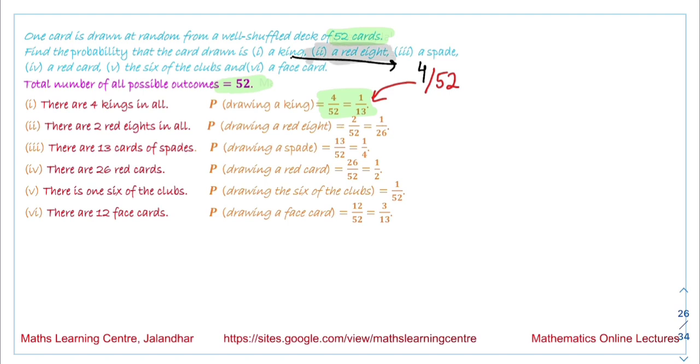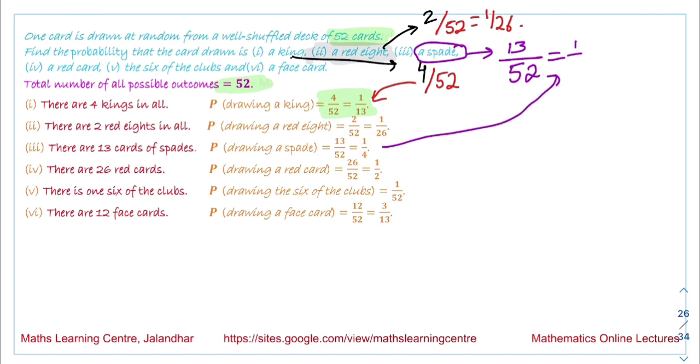Next, the second part is a red 8. It is given that the card is red and also an 8. The number of cards which are red and 8 is 2. The total number of events is 52. So the probability we get is 1 by 26. Next is a spade. There are 13 spades. Total number of cards is 52. So the probability in this case is 1 by 4.